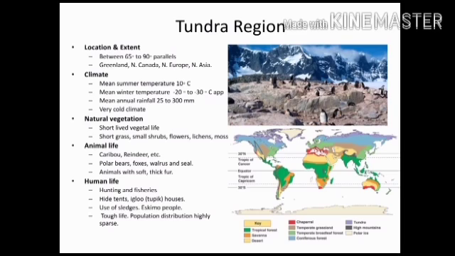Extent in Greenland, North Canada, North Asia, and North Europe. Mean summer temperature is 10 degrees Celsius and winter temperature is minus 20 to minus 30 degrees Celsius. Mean annual rainfall is 25 to 300 millimeters. Here the climate is very cold. Vegetation is short-lived. Short grass, small shrubs, flowers, lichen, moss, etc.